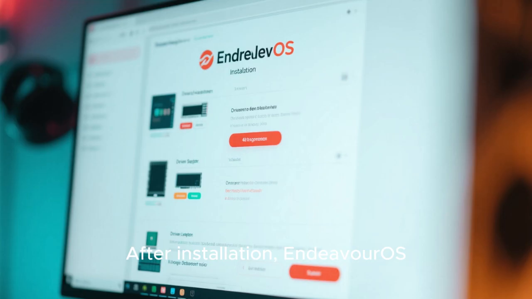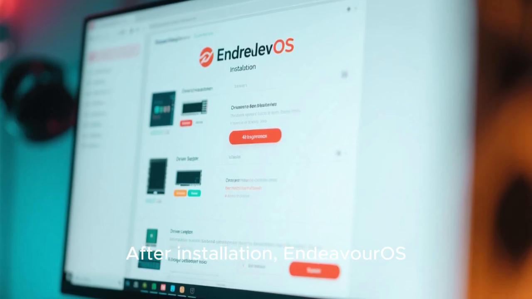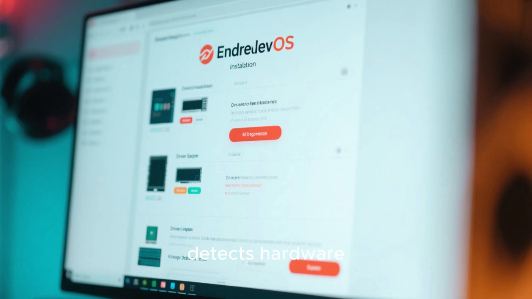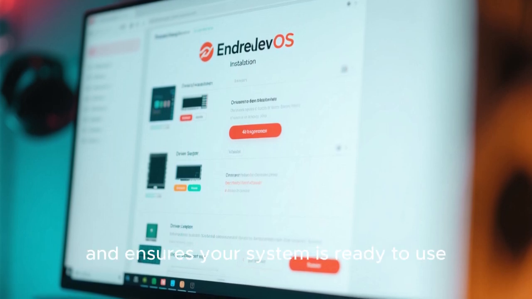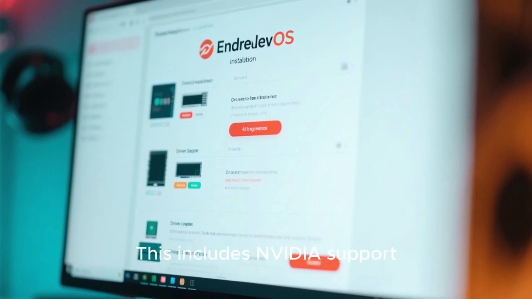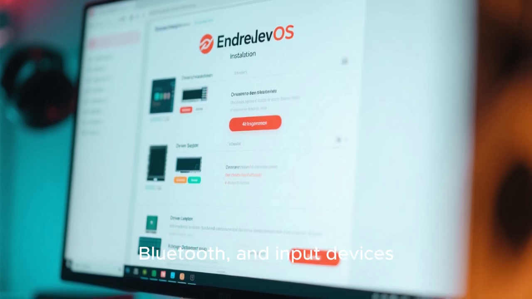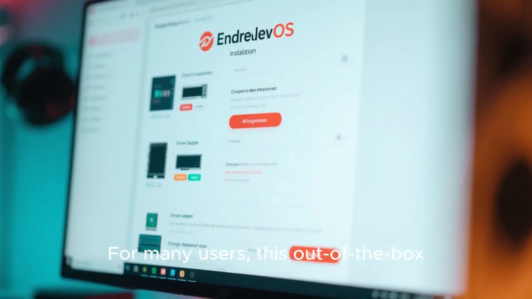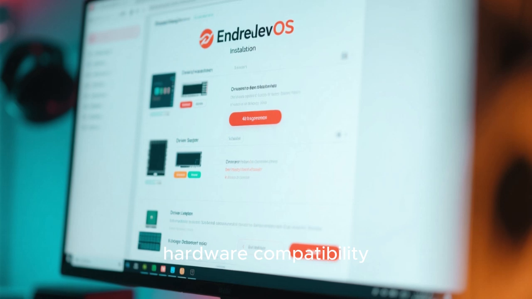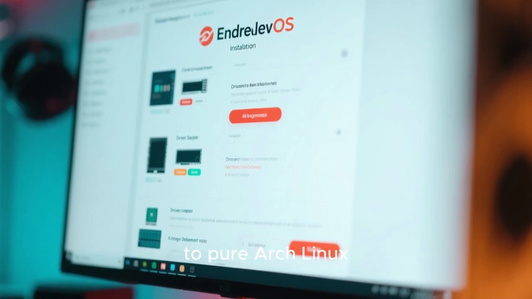After installation, EndeavourOS automatically sets up drivers, detects hardware, and ensures your system is ready to use. This includes NVIDIA support, printers, Wi-Fi drivers, Bluetooth, and input devices. For many users, this out-of-the-box hardware compatibility is a huge advantage compared to pure Arch Linux.